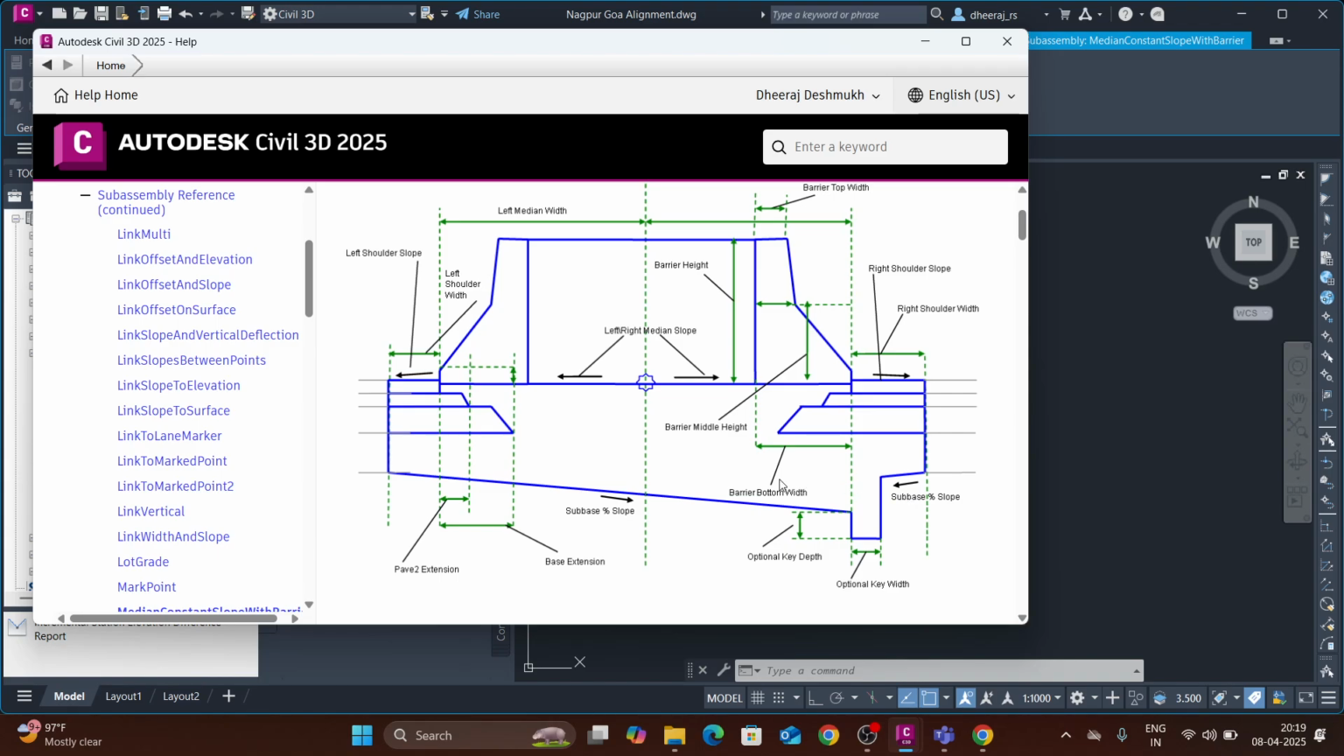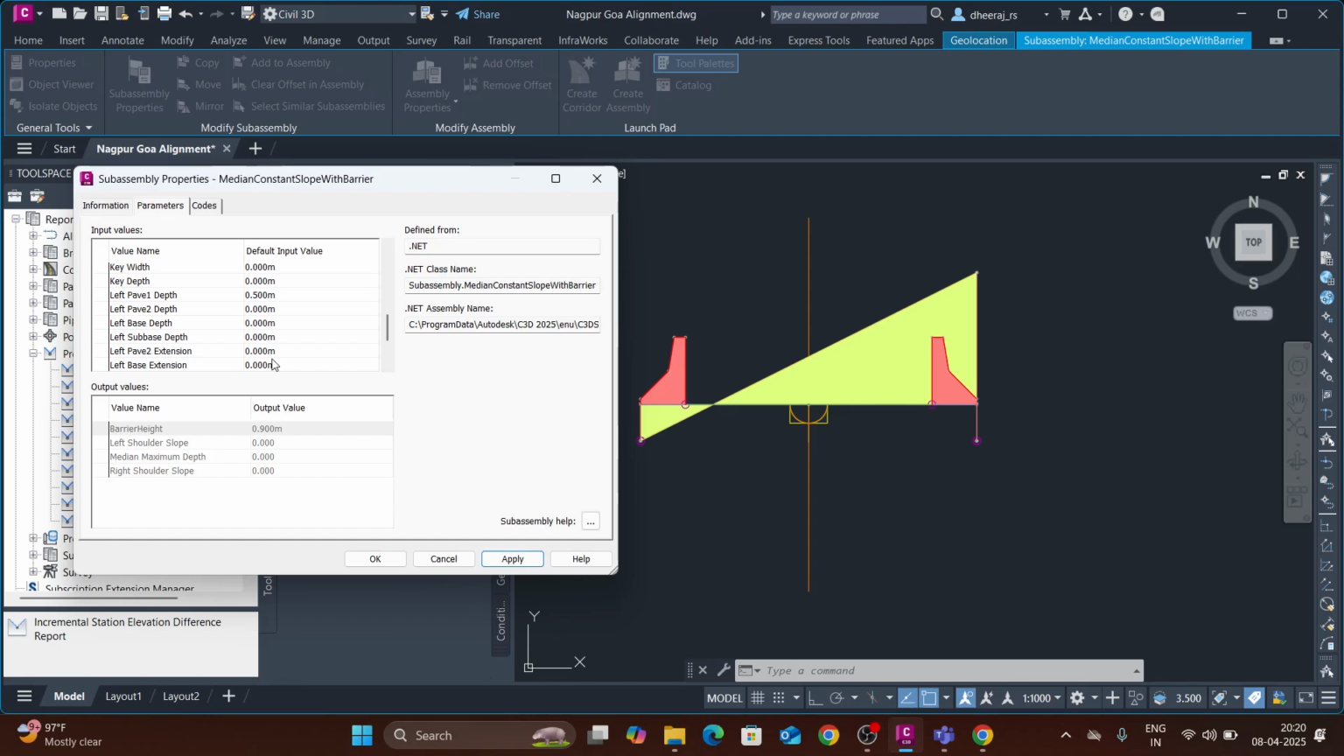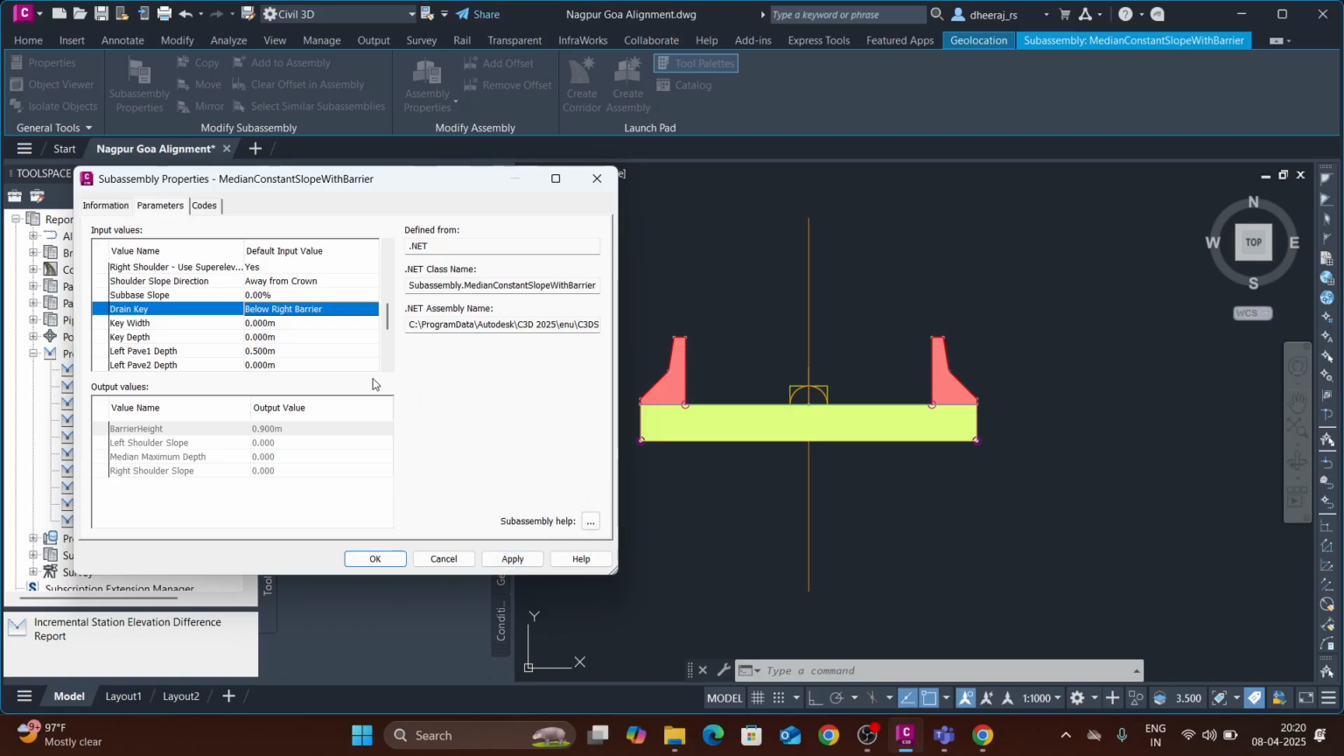What we need to add is, there is no vertical height. The pavement itself we need to add 0.5. Left pavement we add 0.5. In the right pavement I will add 0.5. 50% it is 0. Okay. Now you can see the median is formed.